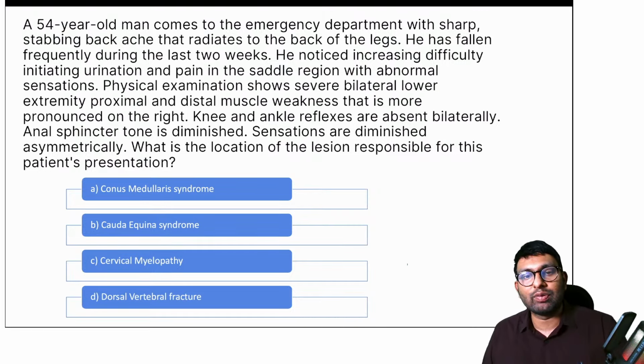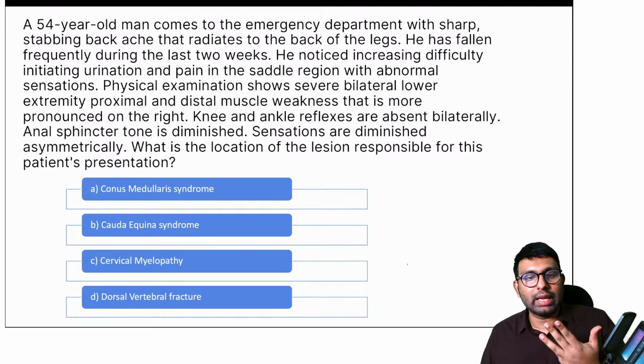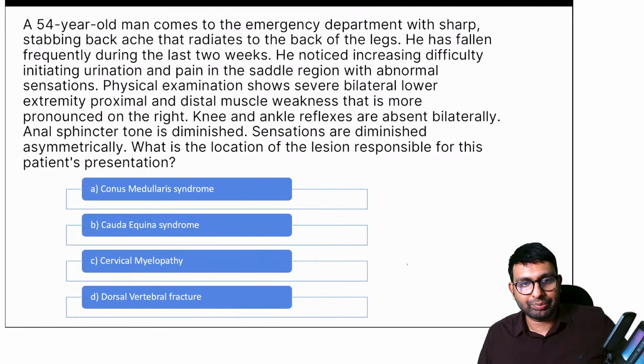Knee and ankle reflexes are absent bilaterally. Anal sphincter tone is diminished. Sensations are diminished asymmetrically. What is the location of the lesion responsible for this patient's presentation? Your options are conus medullaris syndrome, cauda equina syndrome, cervical myelopathy, and dorsal vertebral fracture.